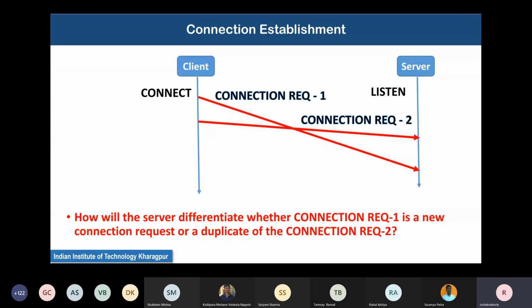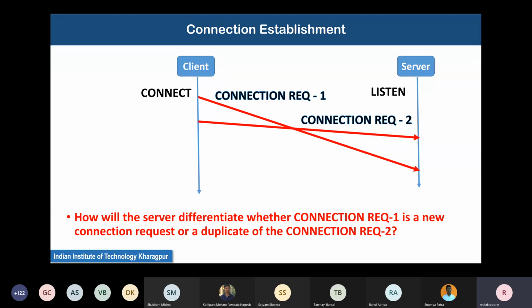But if this could have been implemented, then there would be no problem, because say the delayed connection request 1 comes to the server trying to connect to some particular server process. The server will say, well, no, this is an old port that I was maybe using 3 minutes earlier, so this must be the delayed duplicate.